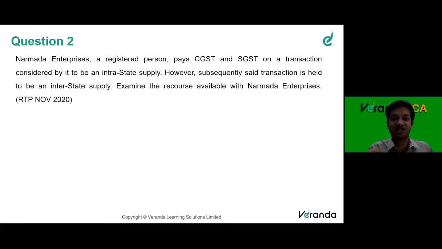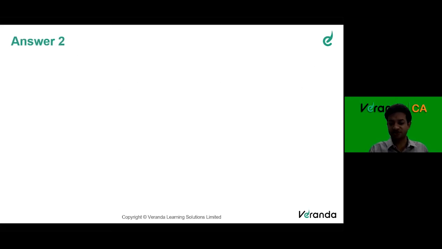Generally I said interest will come. In the previous question I said that interest will come by default in every scenario. But in this scenario, section 77 of the CGST SGST Act and section 19 of the IGST Act clearly say that in such a scenario, interest is not applicable. So the Act itself says that if you treat a transaction incorrectly as intra versus inter or inter versus intra, and then you pay the correct tax, you need not pay interest along with it. And whatever you paid extra incorrectly, you can claim refund from the department, right? So that is the provision when we talk about inter and intrastate supply treated incorrectly.